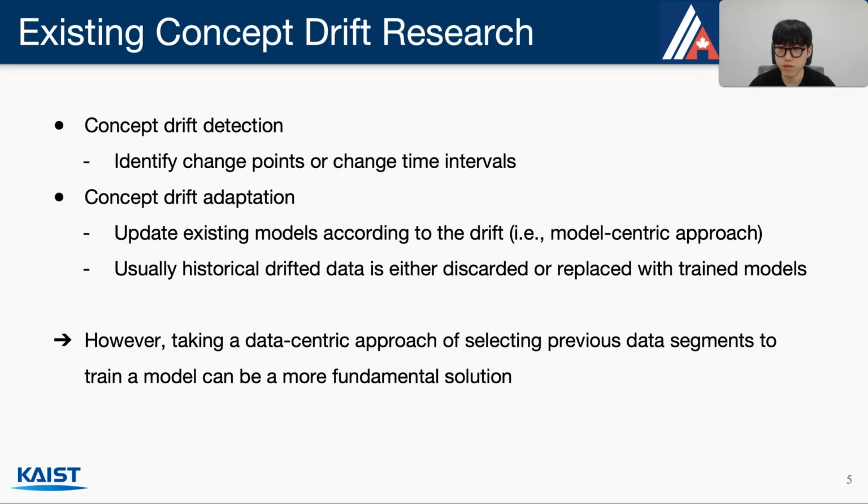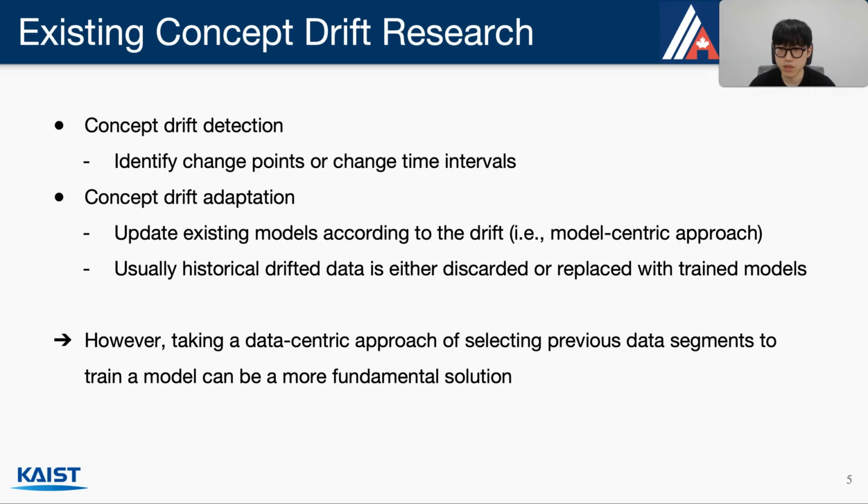To handle this concept drift problem, there are two major aspects of concept drift research. The first one is concept drift detection, to identify change points or change time intervals. These techniques use change of data distribution or model performance for detection. And the next one is concept drift adaptation, to update existing models according to the drift.